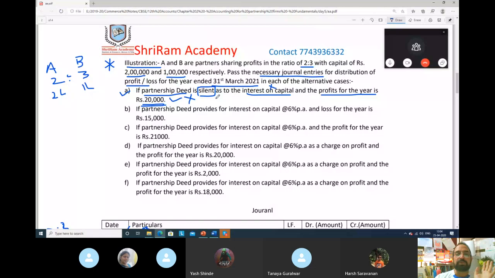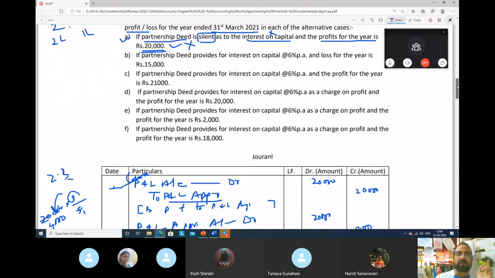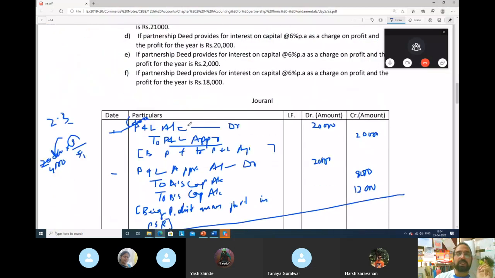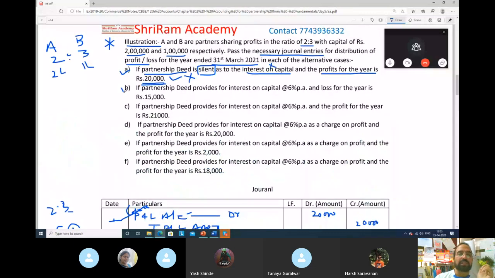So the profit will be distributed among the partners. How will you distribute the profits? See, first this profit will come from profit and loss to profit and loss appropriation account. So profit and loss account debit to profit and loss appropriation account. And once it is transferred to profit and loss appropriation, then we will pay the partners. When partners are paid, their capital accounts will be credited. So profit and loss appropriation account debit to A's capital account and B's capital account. This is done.